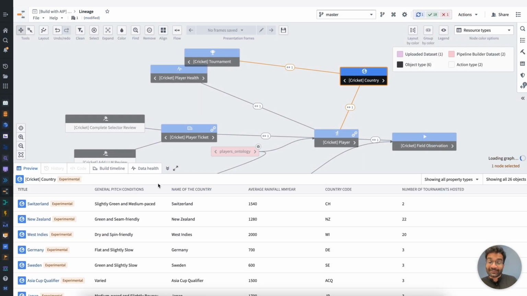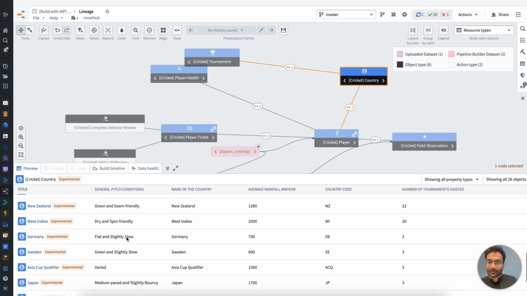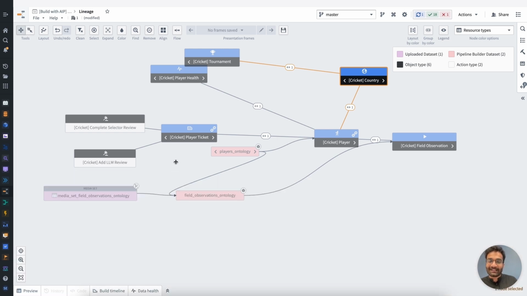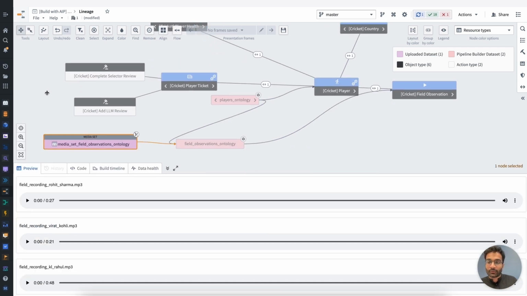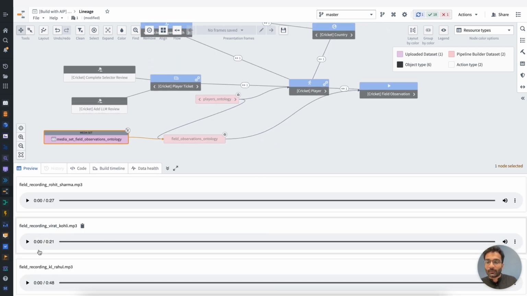Awesome. Now that all of us know how to curate the best squad for the country of their choice, I wanted to have a little bit more fun. So what I wanted to do was upload audio clips of people evaluating these players on the field. These are all notional uploads. I essentially asked my friends Wes, Dom, and Alex to upload field evaluations about Rohit Sharma, Virat Kohli, and KL Rahul. If I play one of these clips back to you, I can then show you how I transcribed these audio clips into text.